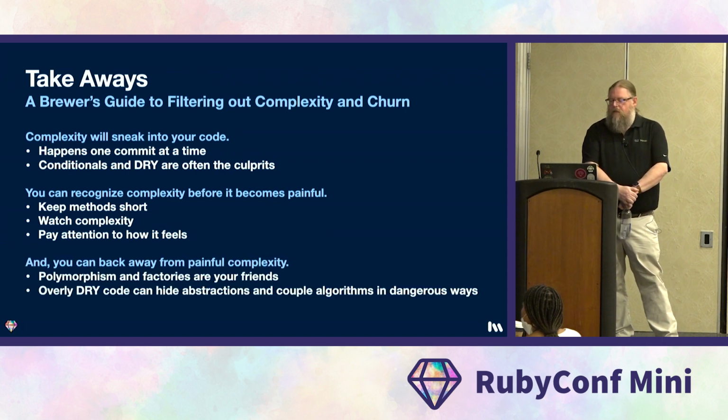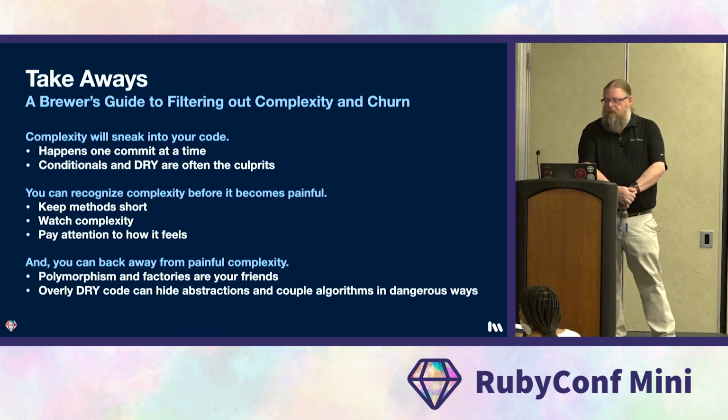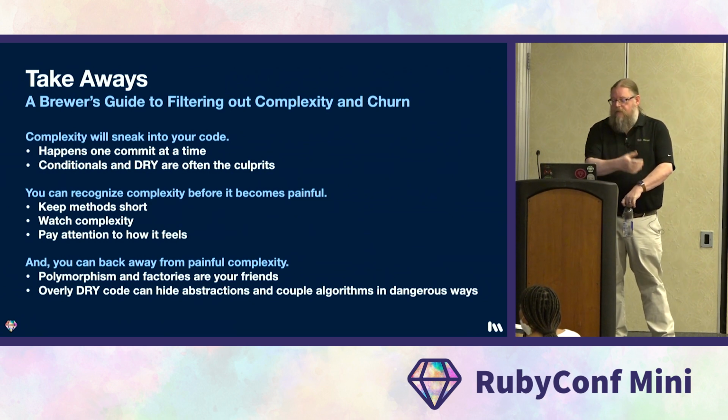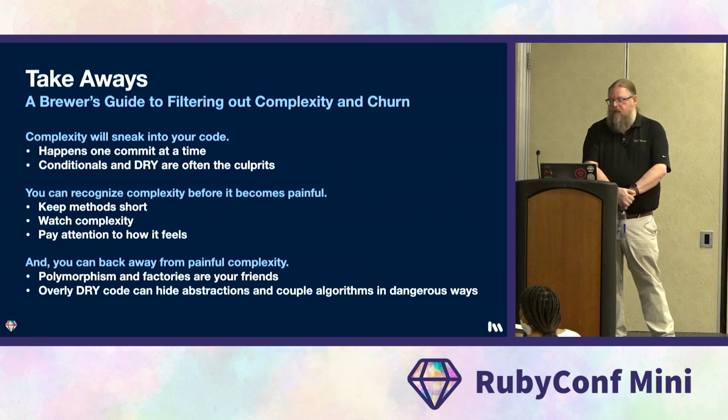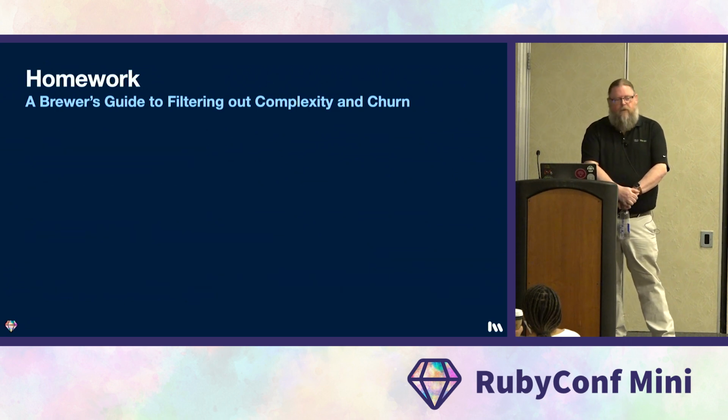Third, you can back away from this complexity. It's totally possible. Leverage polymorphism and factories to enable you to add new features to your application without having to change any existing code. Rehydrate your code or reintroduce some duplication in order to find those missing abstractions that can be pulled out as polymorphic classes. All right, those are the 3 things we want you to take away.